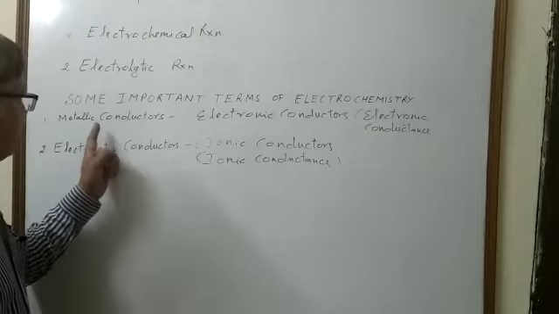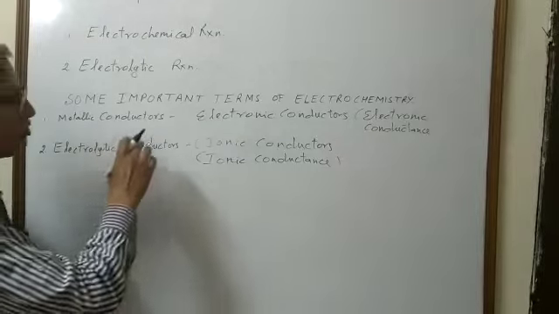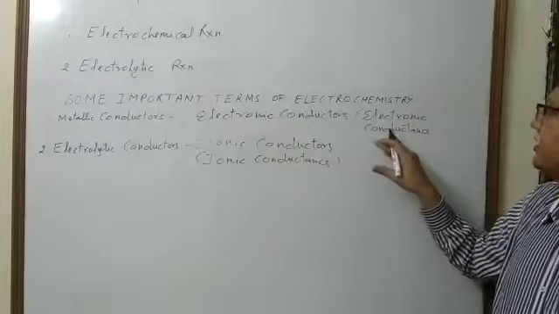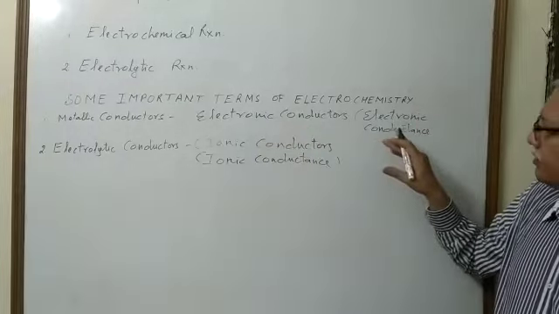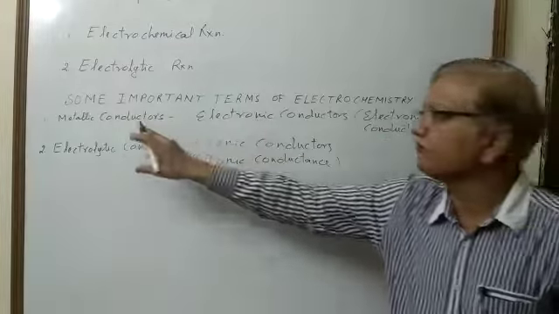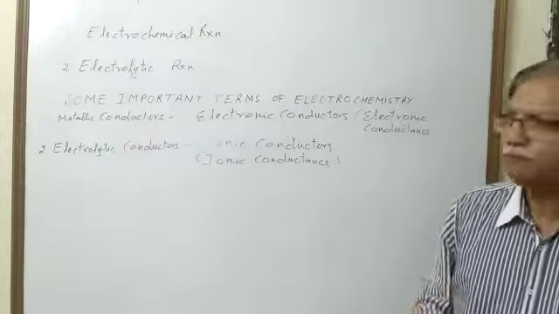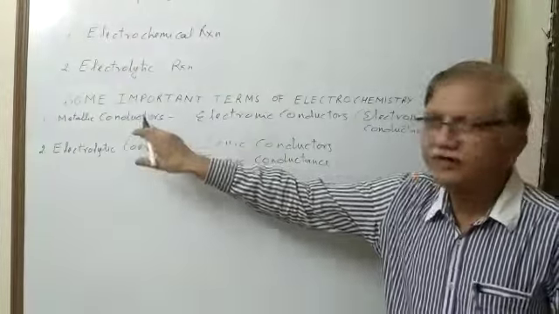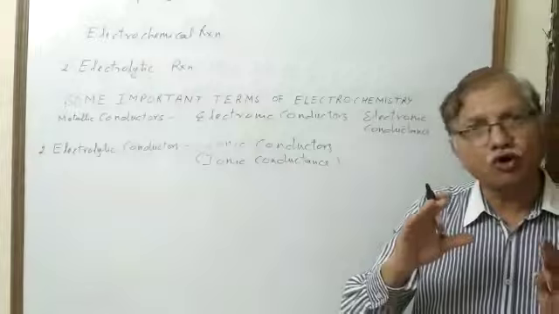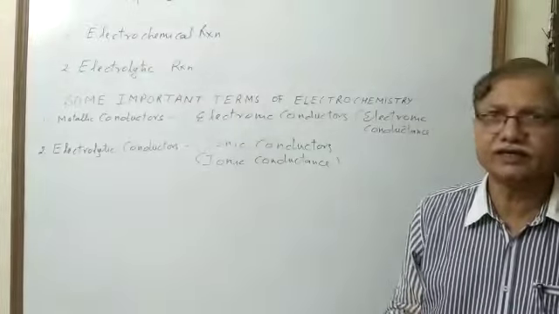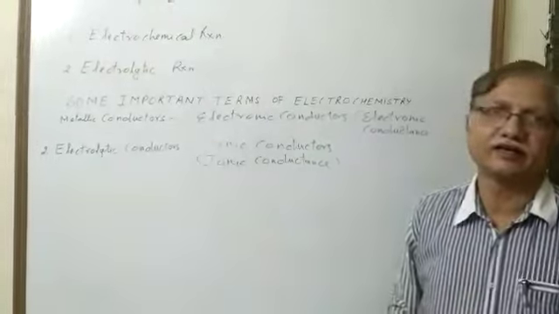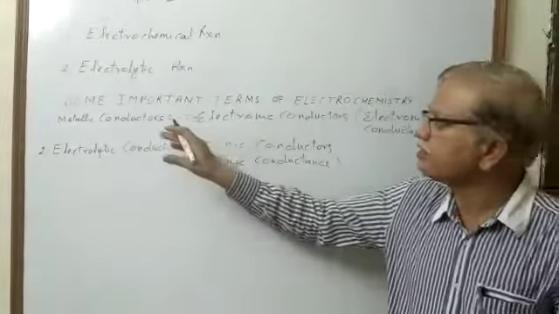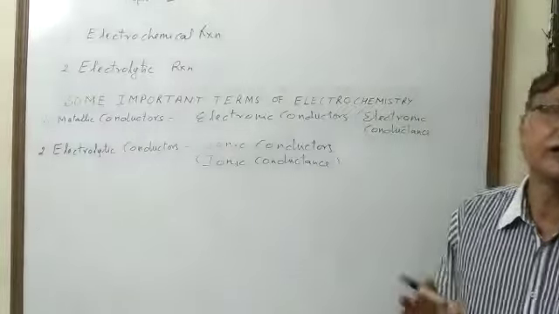Now, metallic conduction in metal, or you can say electronic conductance, depends on Number 1, the nature of metal, and second, temperature. Regarding the nature of metal, if a metal atom has more number of free electrons in its atom, it is a good metallic conductor. Second, if the temperature increases, conductance of a metallic conductor decreases.